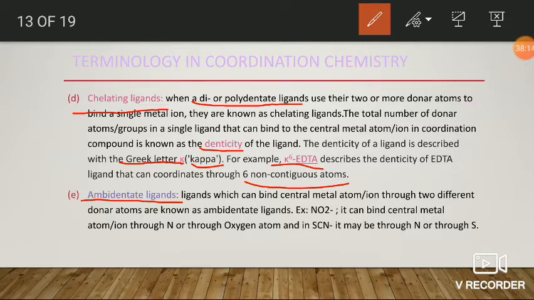The best examples are the nitrite ligand and the thiocyanate ligand. The nitrite ligand contains two types of donor atoms: one is nitrogen, the second is oxygen. The thiocyanate ligand contains two donor atoms: one is a sulfur atom, the second is a nitrogen atom. So they can connect through different donor atoms, and they are ambidentate ligands. Okay, fine. Next.